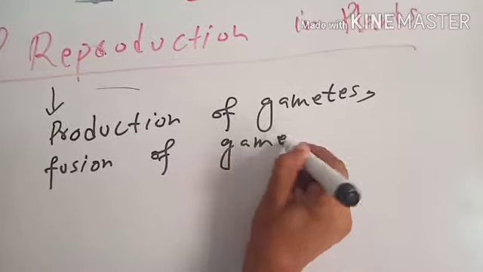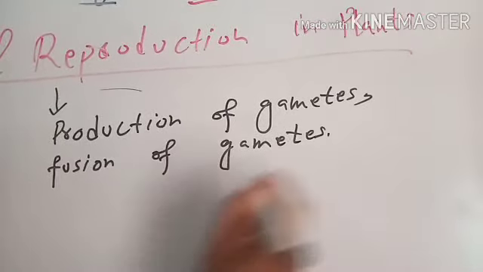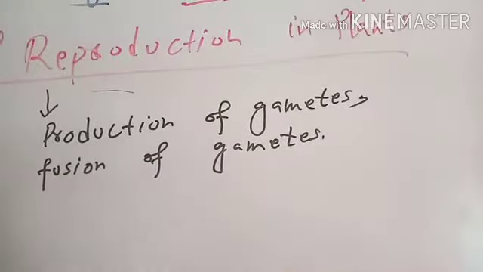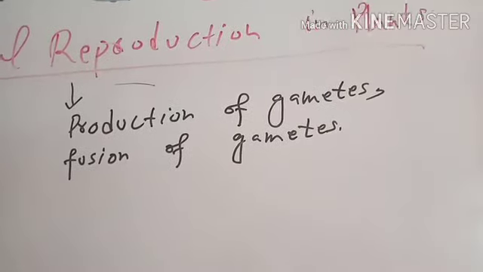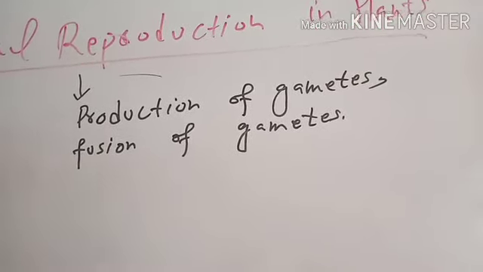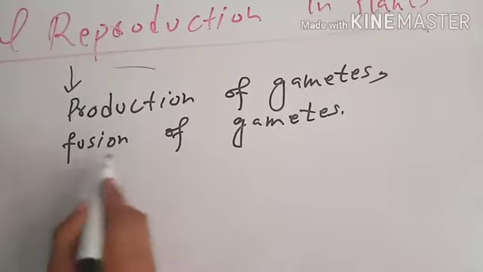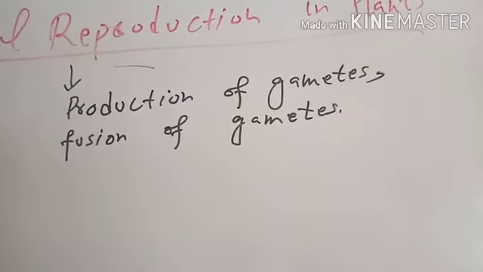So sexual reproduction in plants means how do plants produce gametes and how do these gametes fuse or fertilize to produce new plants.